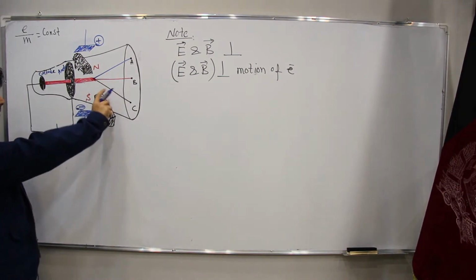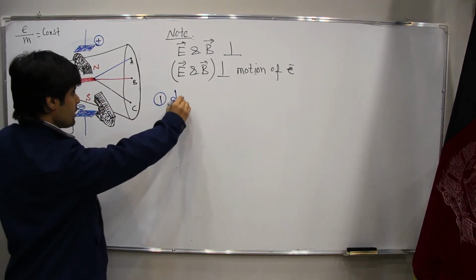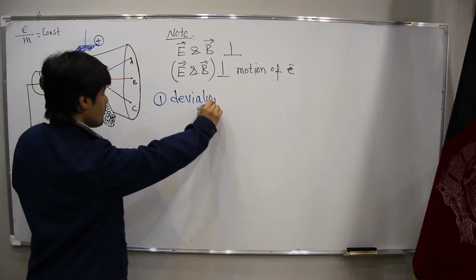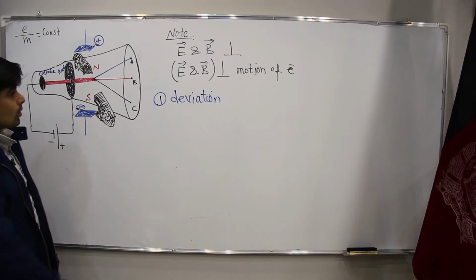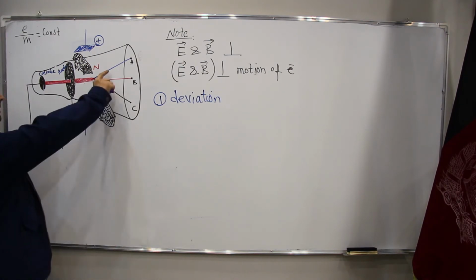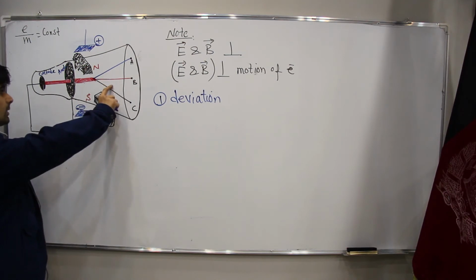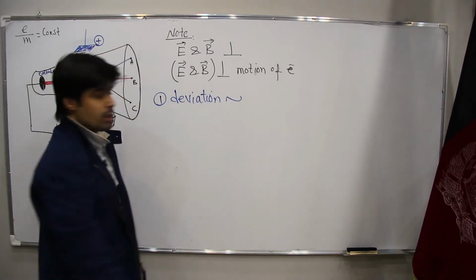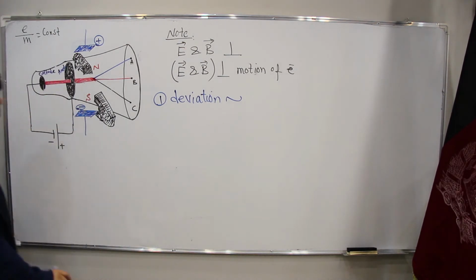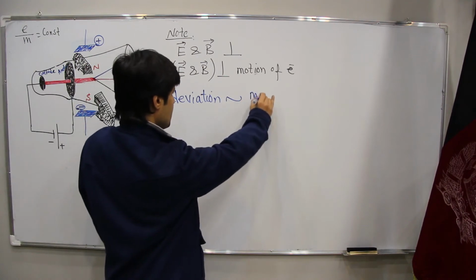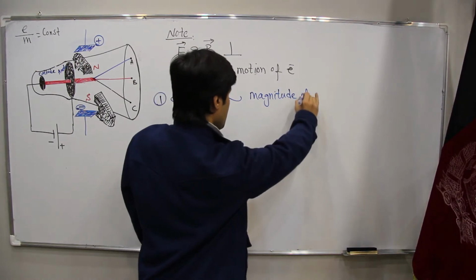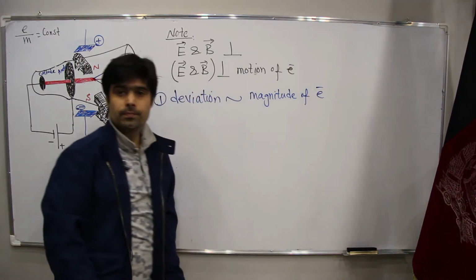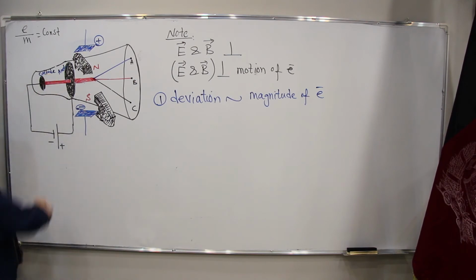It depends on what? First, this deviation, or this turning, or deflection, whatever you say, is directly proportional to the magnitude of the cathode rays. Magnitude means the amount of electrons, which we call cathode rays.